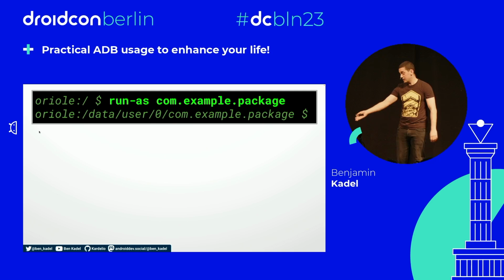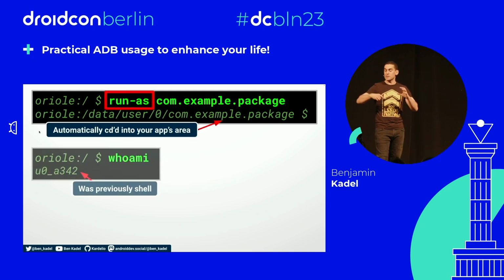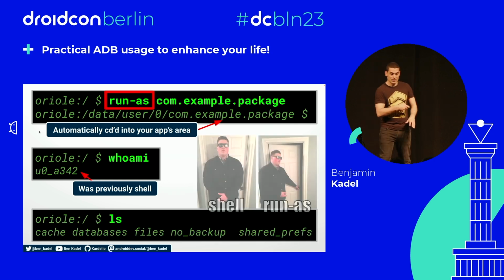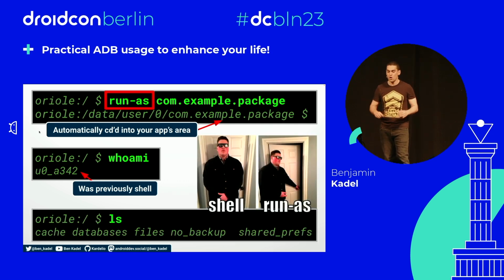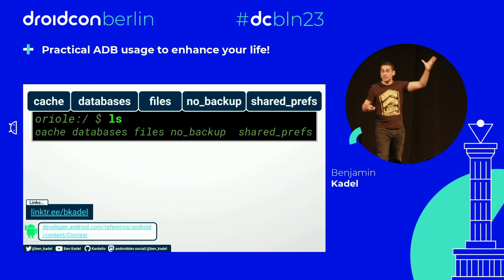And it'll be like, oh yeah, here you go. And it will cd me directly into our app's internal storage location. I will become a slightly different user temporarily, and I can see and manipulate all of my app's internal storage. There, those are the files. Those are the folders that make up my app's internal storage: cache, databases, files, shared prefs.